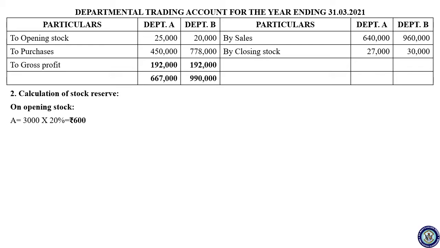See there, the opening stock of department A and B includes 3,000 and 2,000 from department B and A, right? So for A, you have to take the rate of gross profit of B, because B transferred goods to A, and B will add the loading price. So you have to take the loading price of B. And for B, you have to take the loading price of A. So 2000 into 30%, it comes to 600.